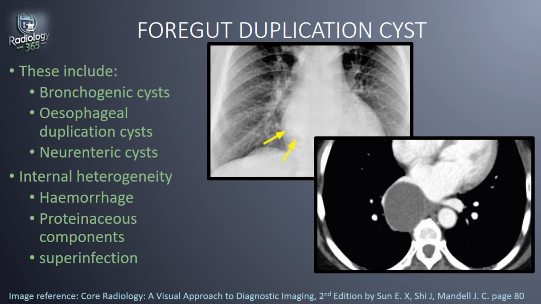A foregut duplication cyst can also present as a mass. Foregut duplication cysts include bronchogenic cysts, esophageal duplication cysts, and even neuroenteric cysts. Although often they are low attenuation, you may have some internal heterogeneity due to hemorrhagic or proteinaceous components or even superinfection.